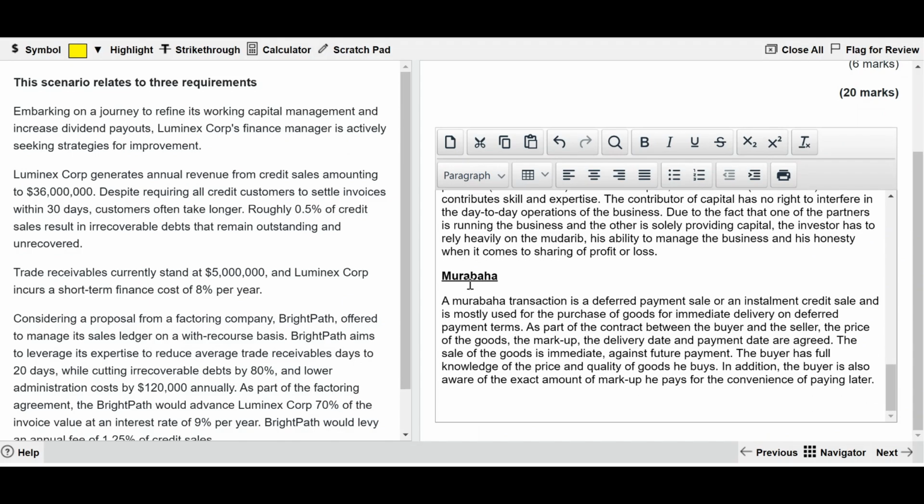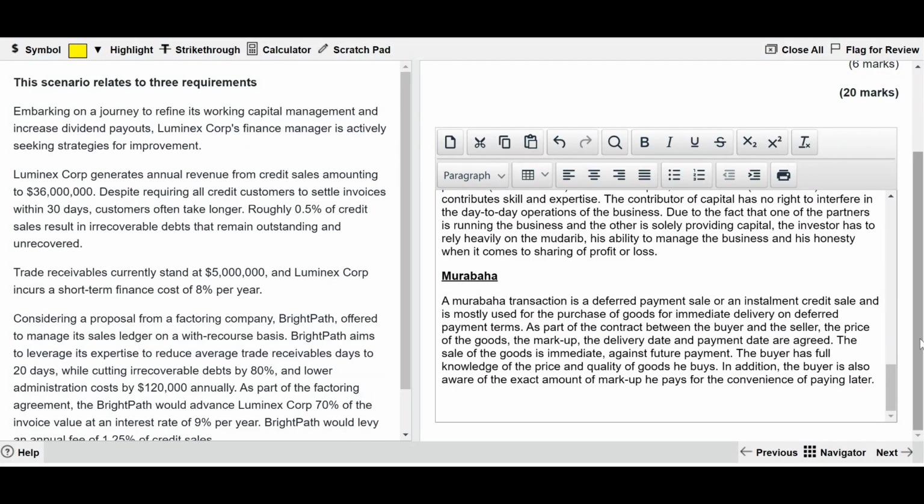The second model, Murabbaha. A Murabbaha transaction is a deferred payment sale or an installment credit sale and is mostly used for purchase of goods for immediate delivery on deferred payment terms. As part of the contract between the buyer and the seller, the price of the good, the markup, the delivery date and the payment dates are agreed. The sale of the good is immediate against future payments. The buyer has full knowledge of the price and the quality of the goods he buys. In addition, the buyer is also aware of the exact amount of markup that the Islamic financier is going to get. He pays for the convenience of paying later.